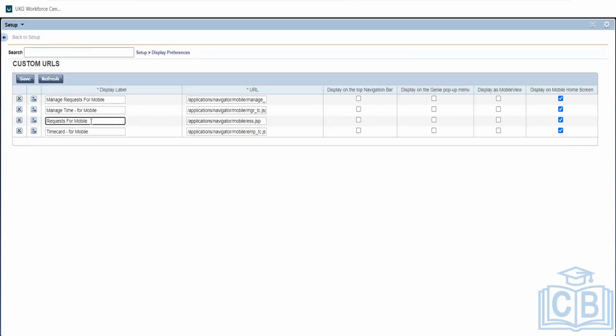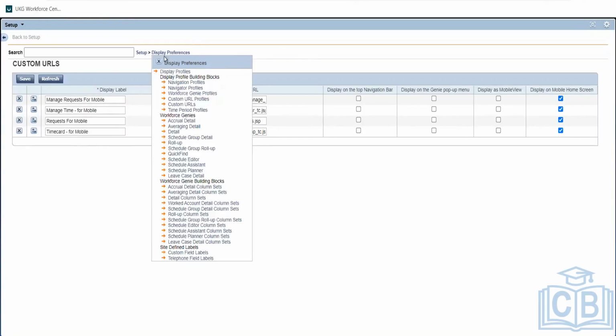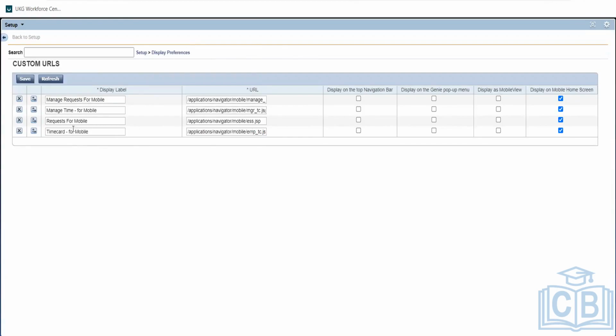This is again for employees; these are two things for employees. When they are requesting time off from their mobile, and when they are trying to edit their time card from mobile, this will be an option in their mobile. Once they log into their mobile, they will have these options. The name might be different, like request time off and maybe edit time card. Once they click on this, it will take them through this particular page.